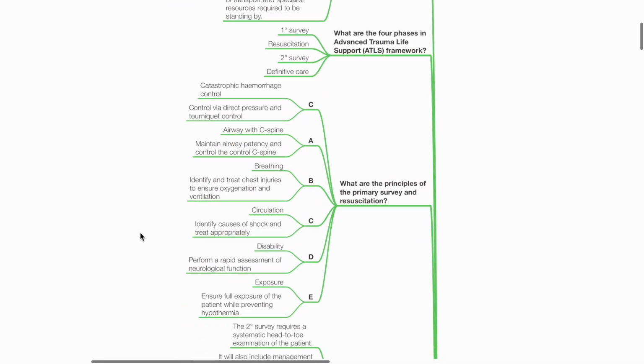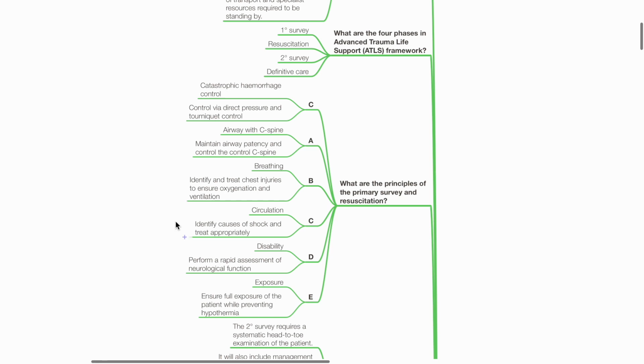What are the principles of the primary survey and resuscitation? C: Catastrophic hemorrhage control via direct pressure or tourniquet. A: Maintain airway patency and control cervical spine. Breathing: Identify and treat chest injuries and ensure oxygenation and ventilation.